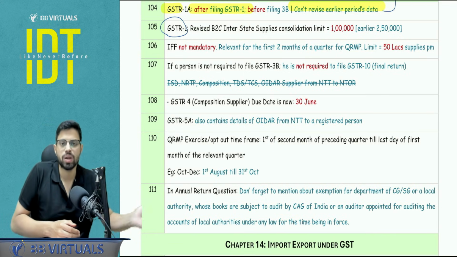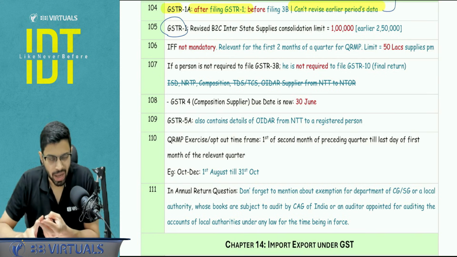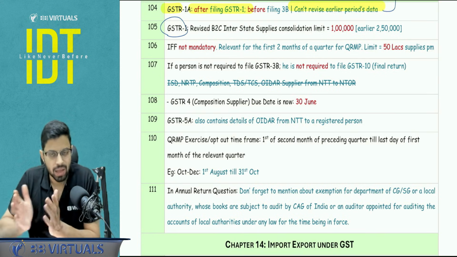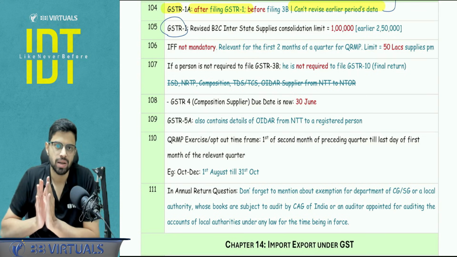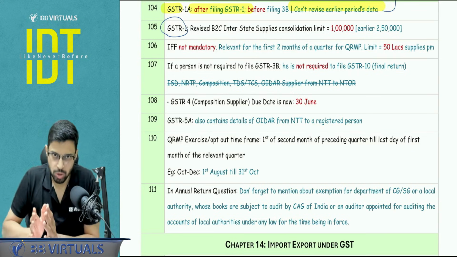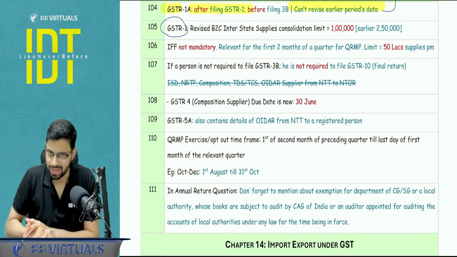Okay, done. GSTR 1, basically the consolidation limits you apply. There was a change, not in this particular attempt but 2 attempts before, that for B2C supplies, if it is an interstate supply and if it is more than 1 lakh, earlier this limit was 250, then you need to disclose it individually, no consolidation. If you're using any earlier book, then please ensure you are updating this.